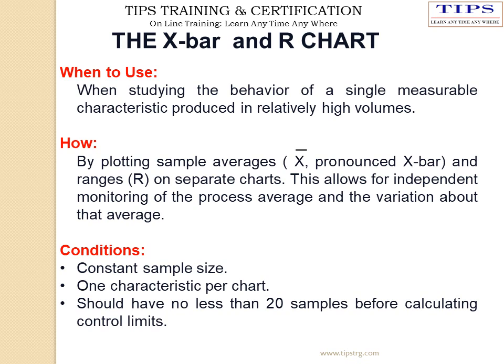How can we carry out this X bar R chart analysis? By plotting the sample averages, that is X bar and R, on separate charts. This allows for independent monitoring of the process for average and variation about the average. The conditions required are constant sample size, one characteristic per chart, that is diameter of that particular pen, and no less than 20 samples before calculating the control limits.